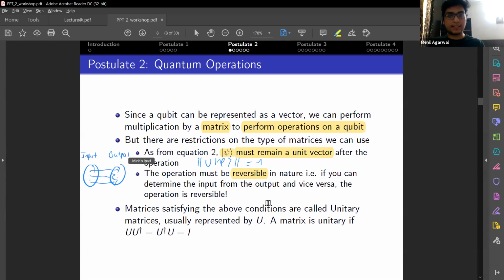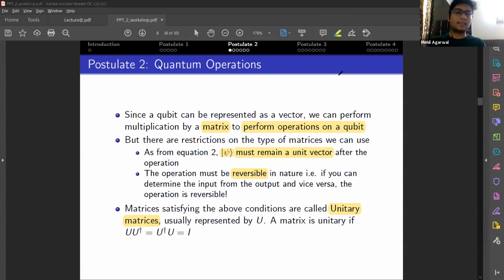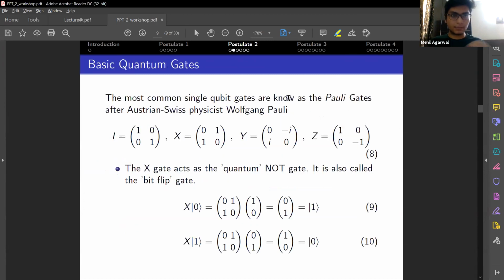Now, the matrices that satisfy this condition are called unitary matrices. A matrix is unitary when the product of the unitary matrix and its dagger is equal to identity, and it's commutative in nature. Now, since this has described how an operator must be, let's discuss some examples of these operators.